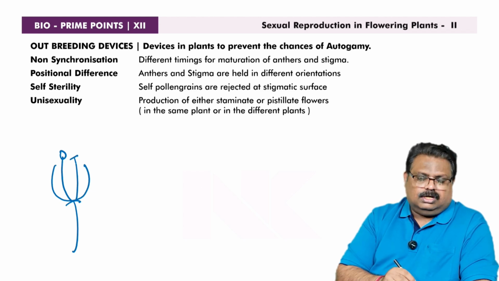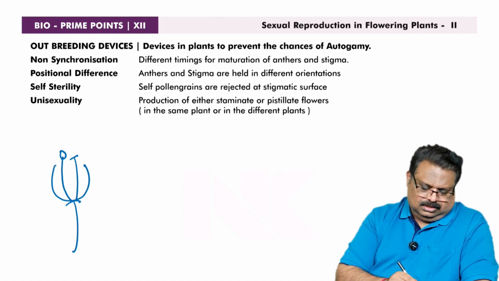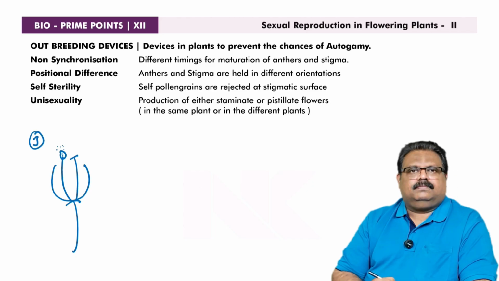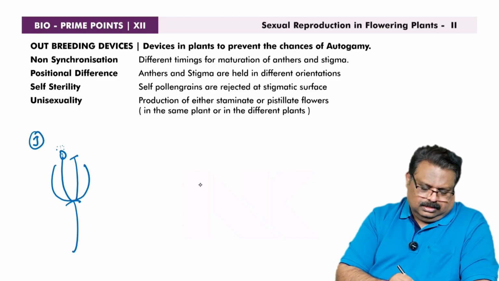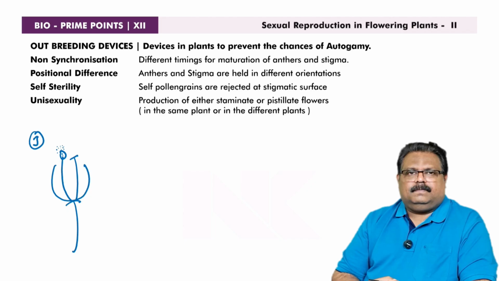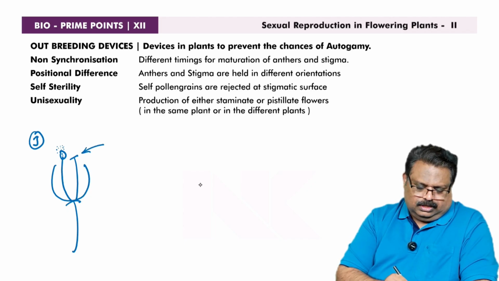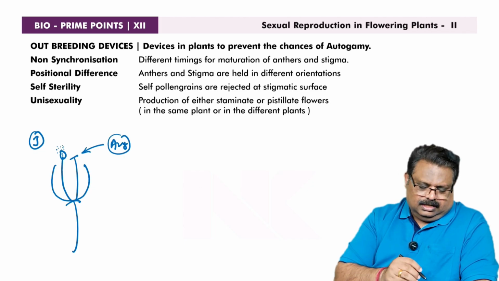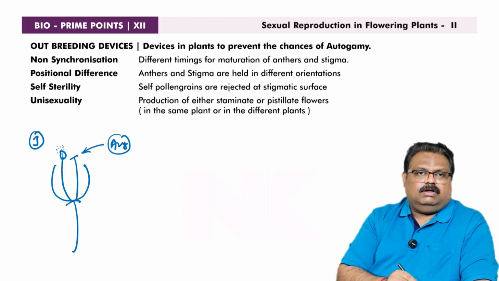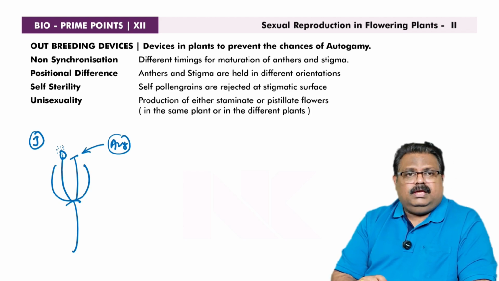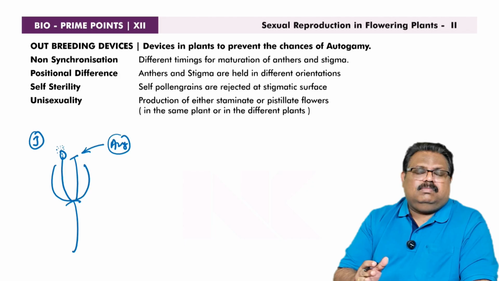The anthers and stigma will mature at different times. For example, the anthers release pollen grains during January, so only during January are the pollen grains available. And the stigma will become receptive, suppose during August, only during August. So the pollen grains produced by the same flower never reach the stigma. So autogamy is prevented by providing a timing difference.